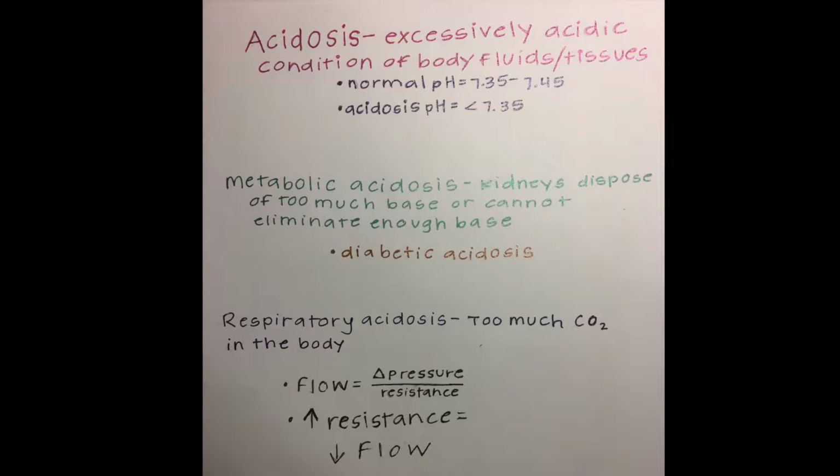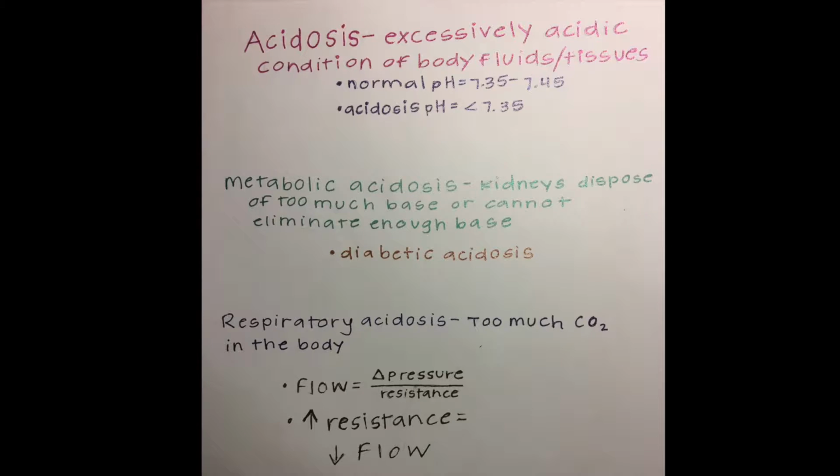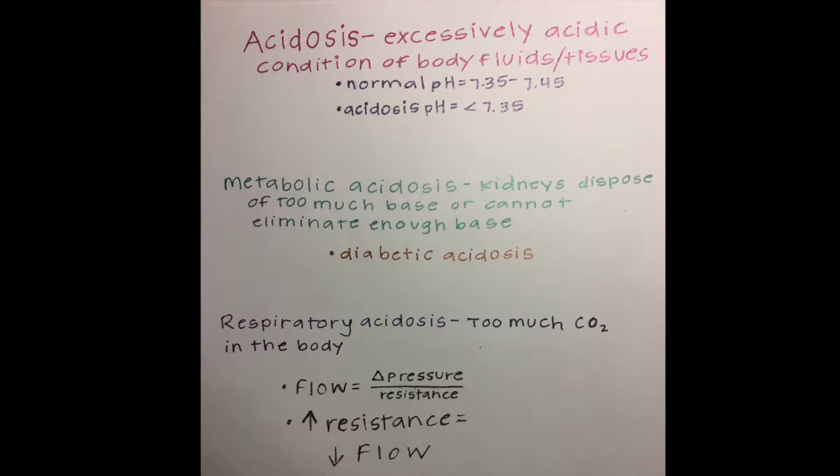Metabolic is more complicated and least common. This is when the kidneys are unable to eliminate acid or they dispose of too much base through urination. There are many types of this, but one is diabetic acidosis. This happens when diabetes isn't properly controlled and the body lacks insulin, so ketones build up and acidify the blood.